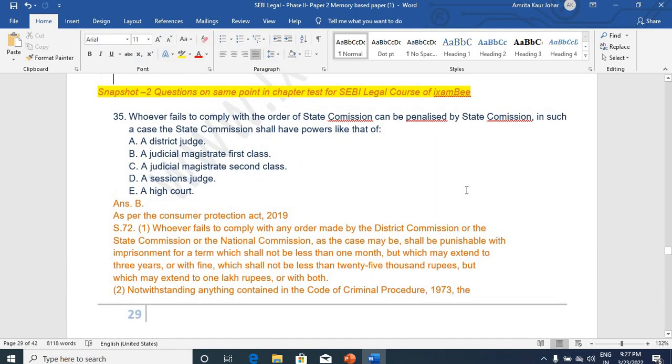Whoever fails to comply with the order of state commission can be penalized by state commission. Then the state commission shall have powers like that of which code? ये question पूछा गया था Consumer Protection Act से. Section 72, if you refer, you will get the answer. Judicial Magistrate First Class is the correct answer for this.